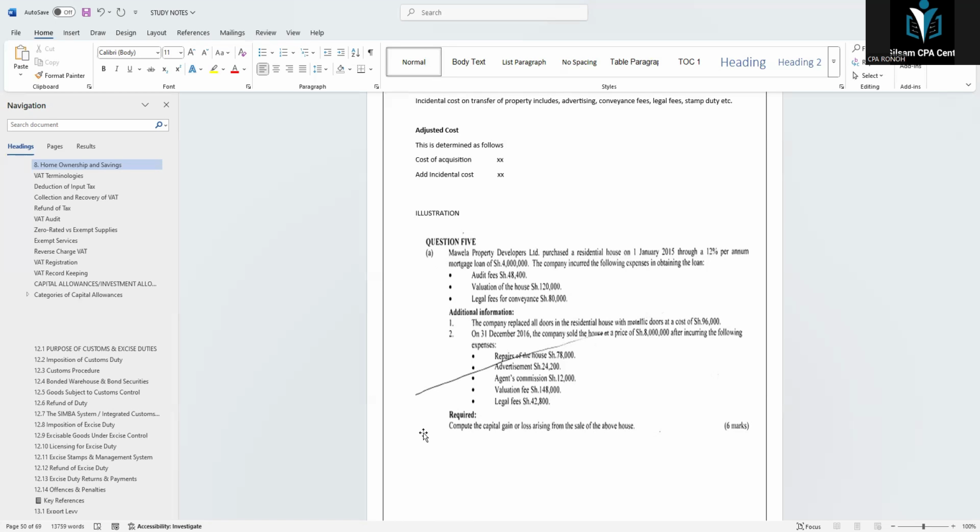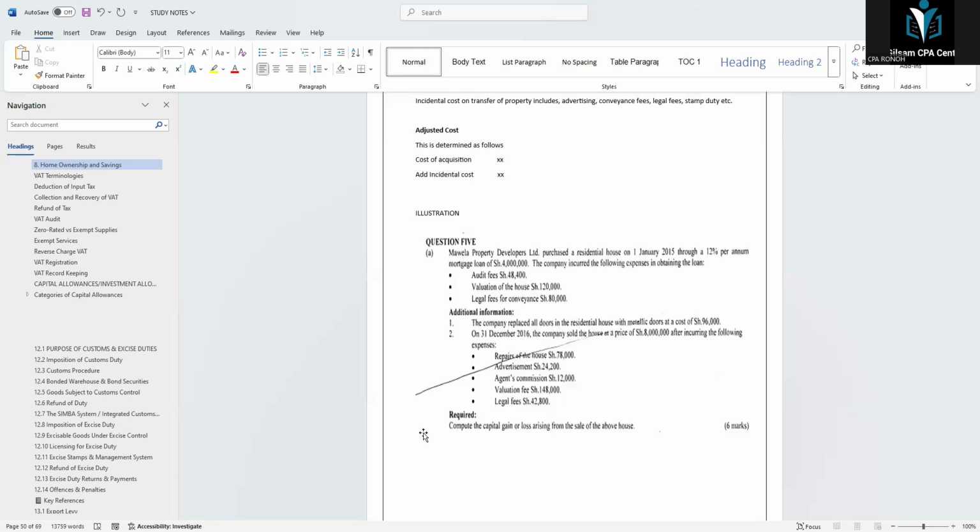The company incurred the following expenses in obtaining the loan. Number 1, audit fee of 48,400.